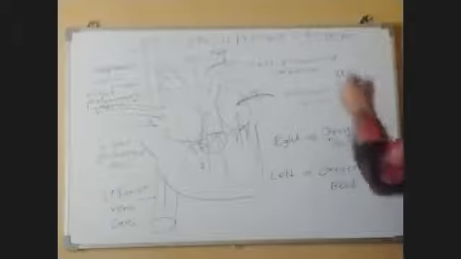Earlier I said a phrase called aho. That means arteries travel blood from heart to organs.